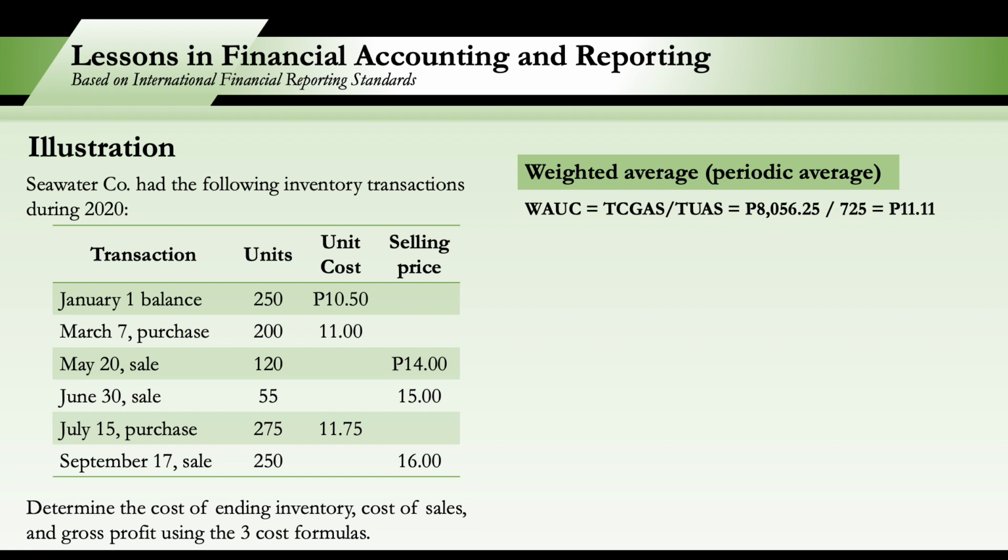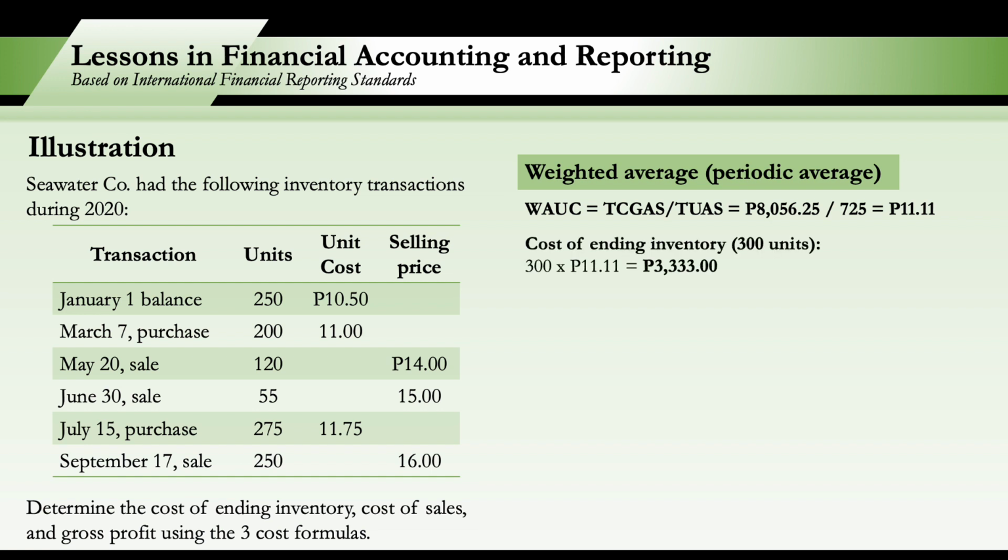That's 250 January 1 balance plus March 7 200 and July 15 275. Total of 725 units. So 8,056.25 divided by 725 units, our weighted average unit cost is 11.11. And this amount will be used in determining the ending inventory and the cost of sales.